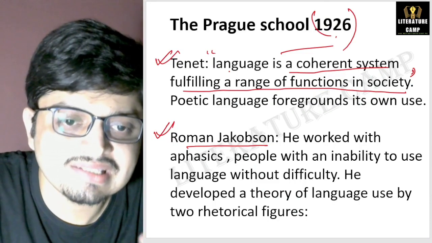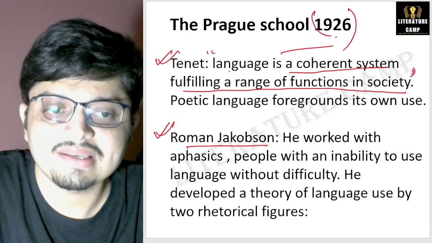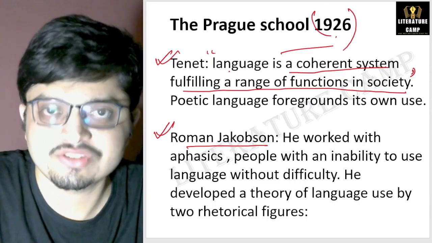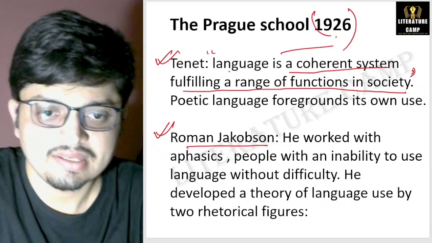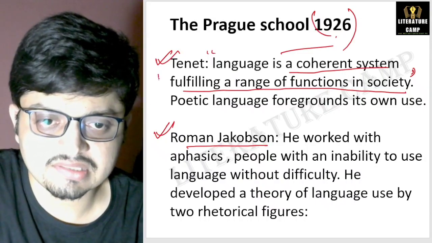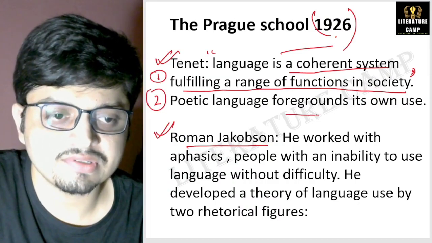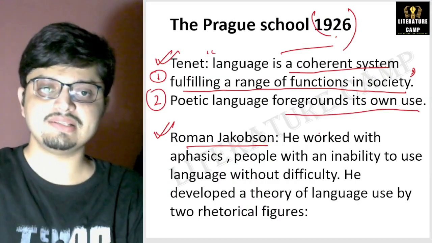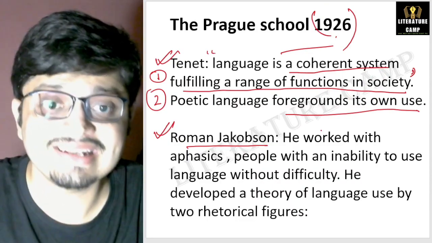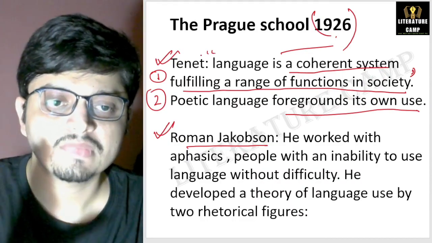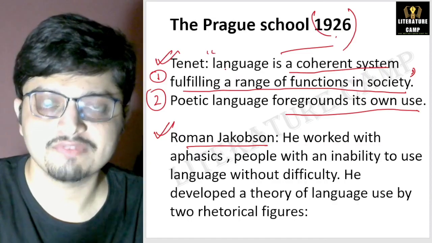Language is a coherent system fulfilling a range of functions in society, right? Secondly, poetic language foregrounds its own use. That is the second tenet of this school, this group, the Prague School.